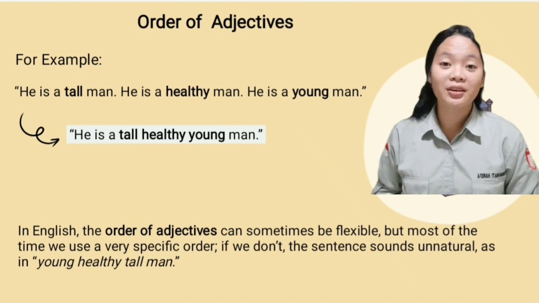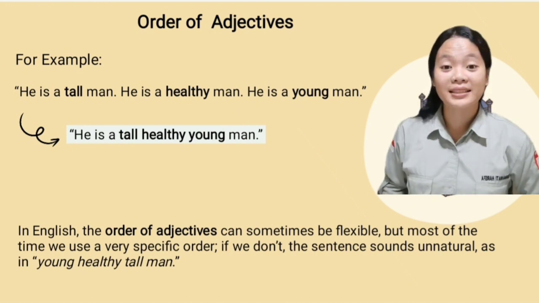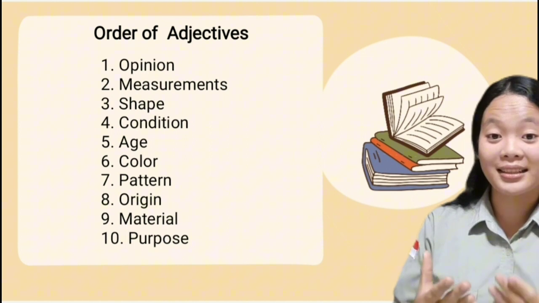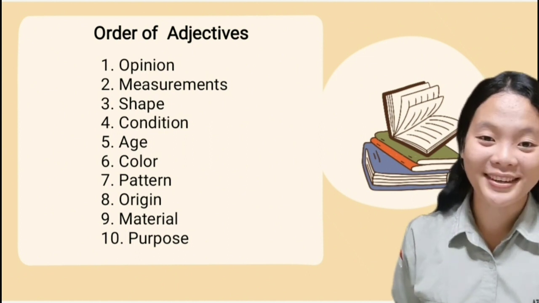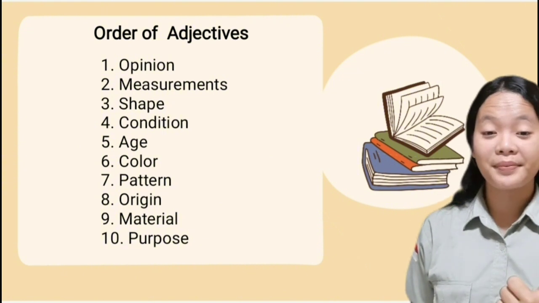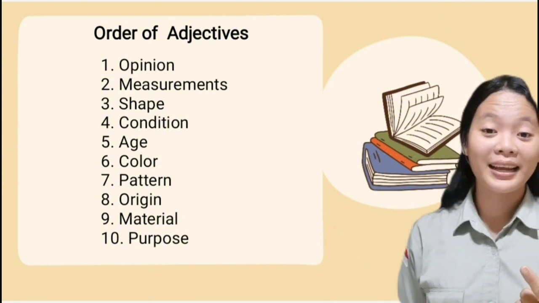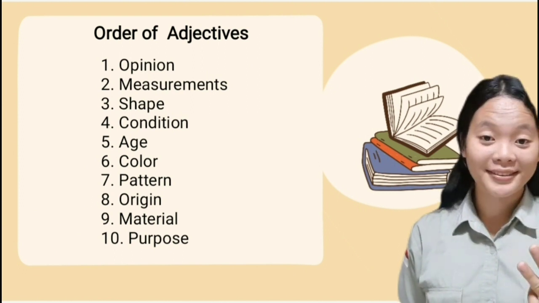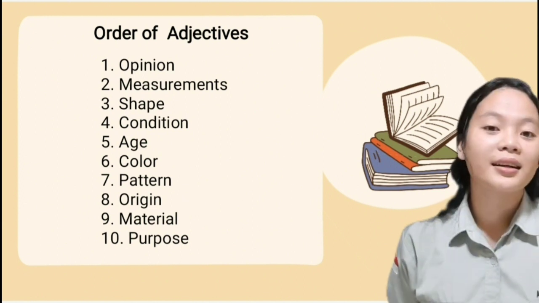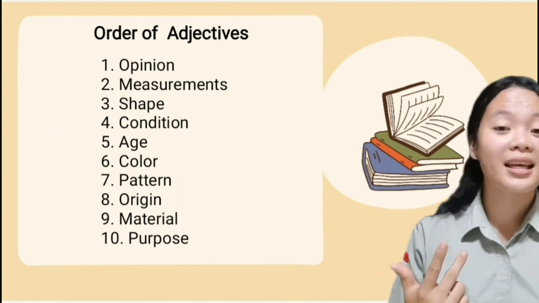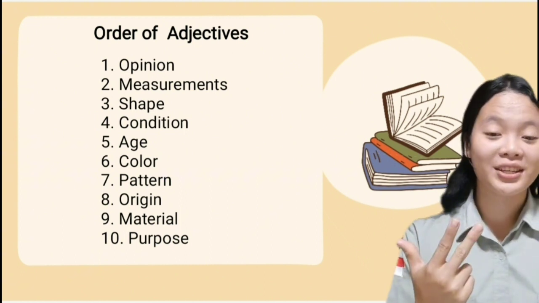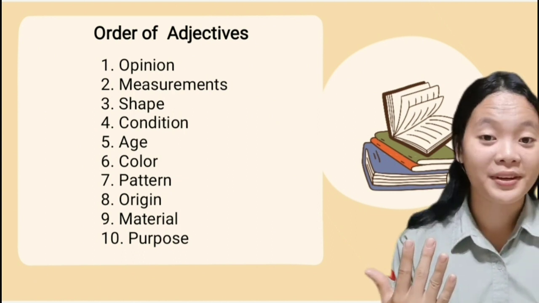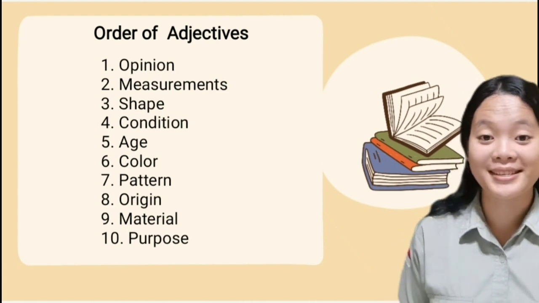To avoid unnatural sounding sentences, we group adjectives by type. There are 10 types of adjectives, and we try to use them in this order. The first is opinion. The second is measurement. The third is shape. The fourth is condition. The fifth is age. The sixth is color. The seventh is pattern. The eighth is origin. The ninth is material. And the last is purpose, or adjective of purpose.